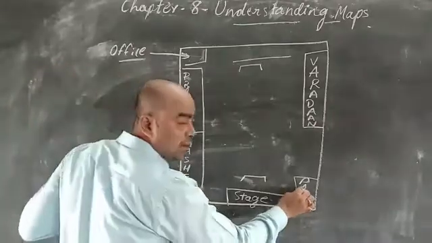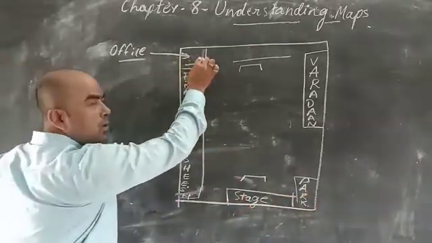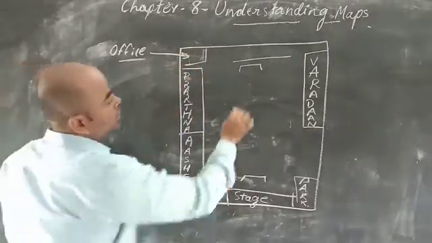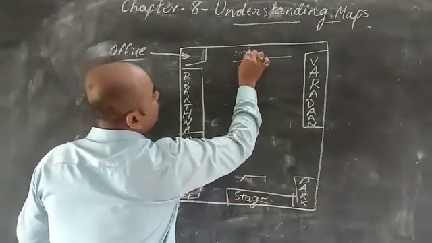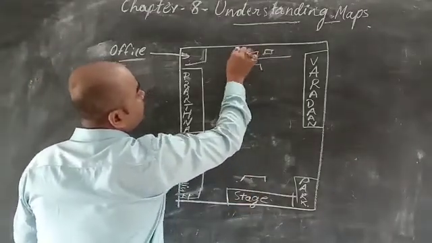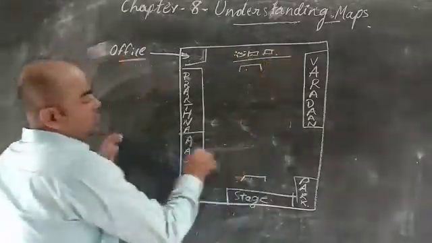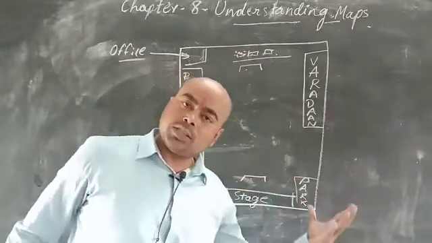Here you see the park, stage, and office area, where your principal's office and the counter are. This is your football ground. Here is the area where your school buses used to stand. So this is a map of your school.